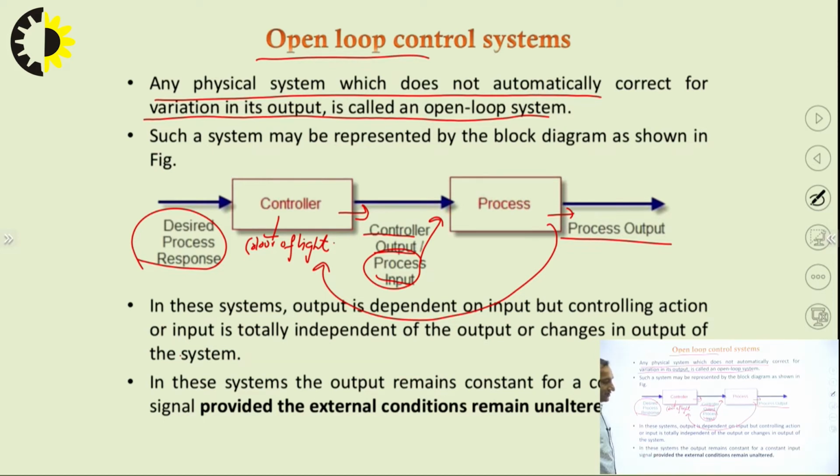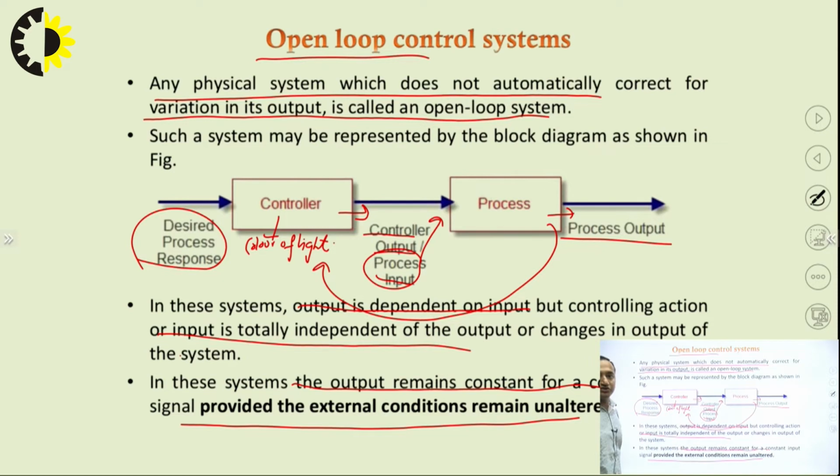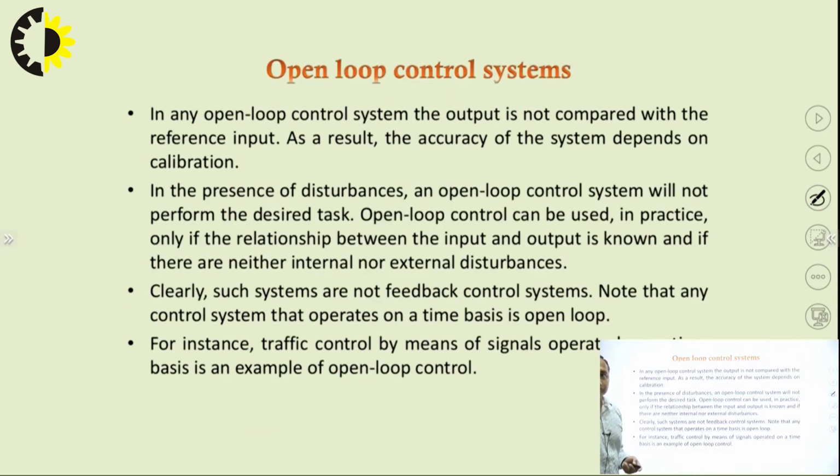In this system, we can say that output is dependent on input, but the controlling action or input is totally independent of the output or changes. So we can say that output remains constant for a constant input. If I take the example of the traffic light, the number of seconds for which the green light was on is not changing, provided the external condition remains unaltered. If the external condition remains unaltered, the input condition doesn't change, right?